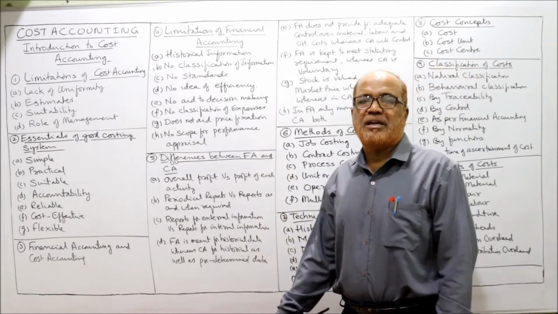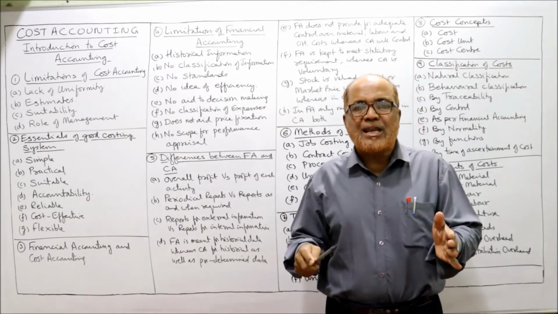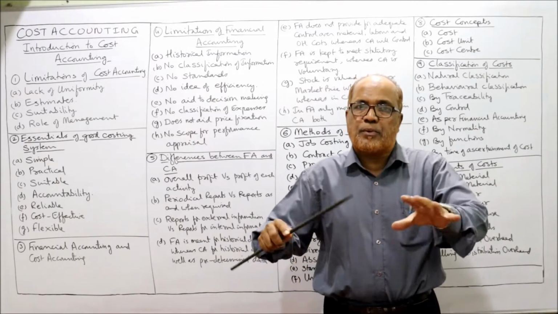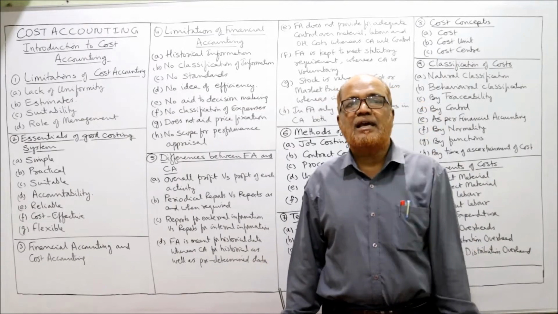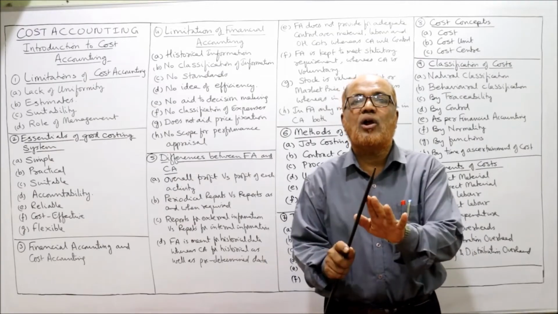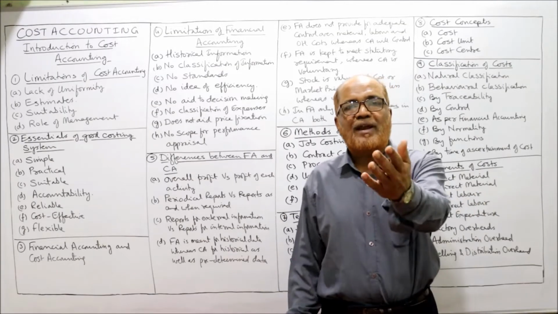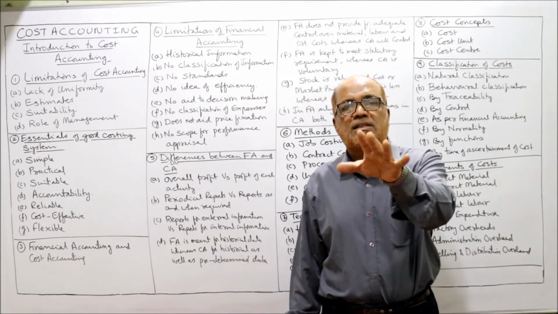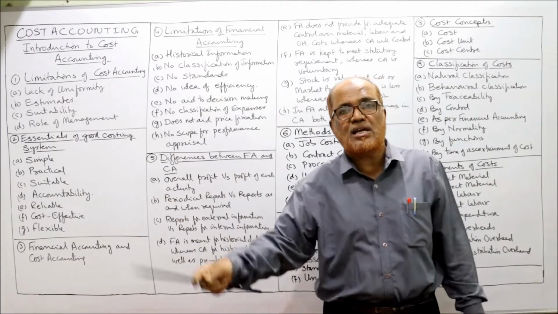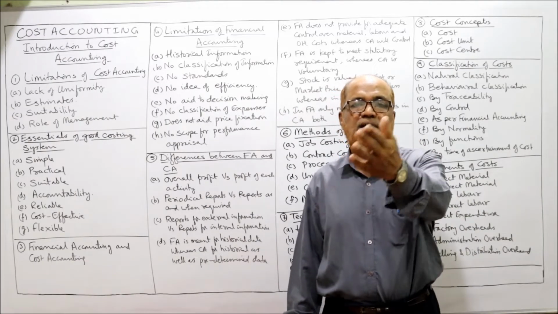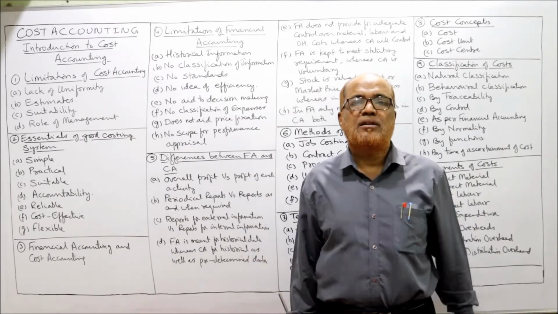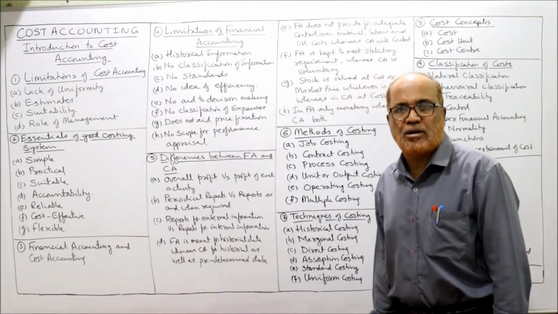No aid to decision making. In a number of cases, the management has to take a number of decisions like whether to make or buy the product, what the product mix is, how to fix the selling price. There are a number of decision areas where financial accounting will not help the management. Financial accounting is there particularly for external purposes. It is more beneficial for external users like investors, creditors, government, etc. Whereas for insiders, for management, financial accounting is not of much help.